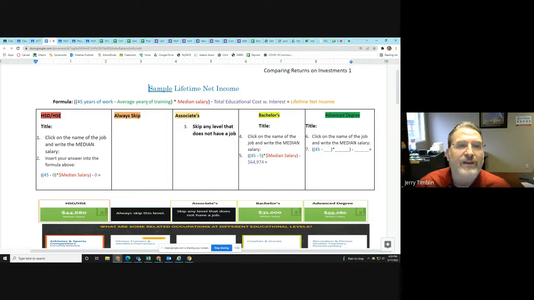So you subtract the years of training, times the median salary, and then subtract the cost of the education, because that cost of education you have to pay for. That money is not just free normally. You can get scholarships and loans or scholarships and grants and things to pay for most of your education. And then when you're done, you get the lifetime net income. So let's go ahead and start.